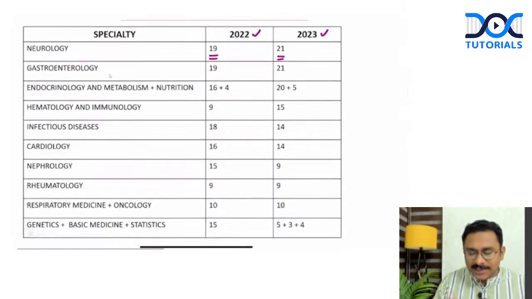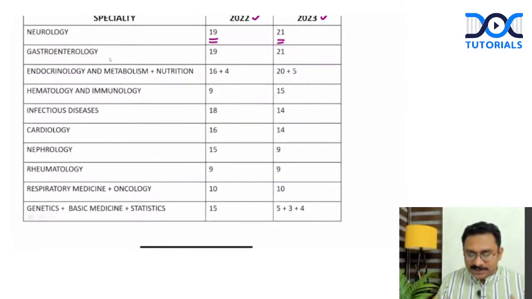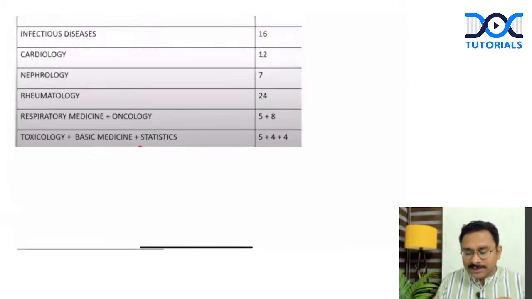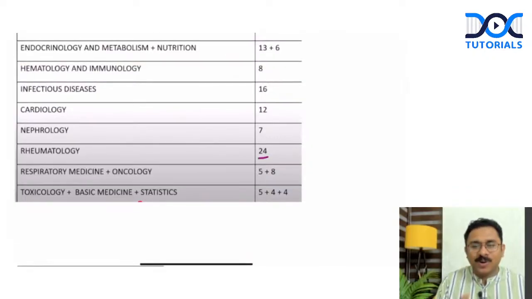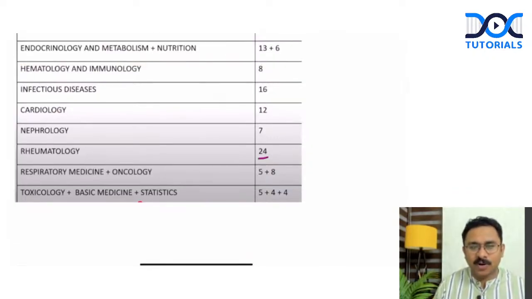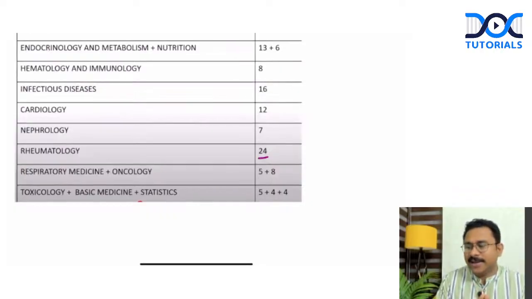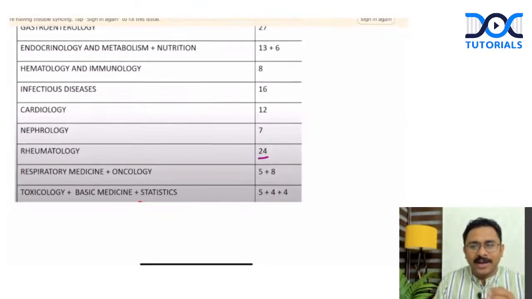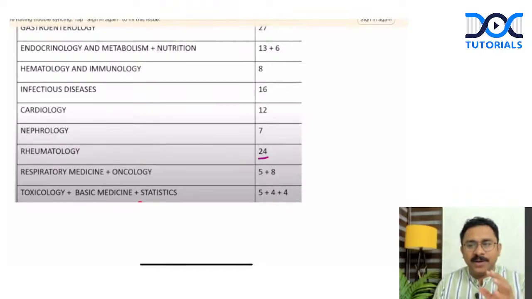But again, you can see that certain other topics, let's take rheumatology, only 9 questions in 2022 and 2023. But you can see almost 24 questions came from rheumatology and immunology. So what am I trying to tell you? I am trying to tell you that in case of NEET SS, you do not have a fixed topic distribution. Okay, so it can keep on varying.